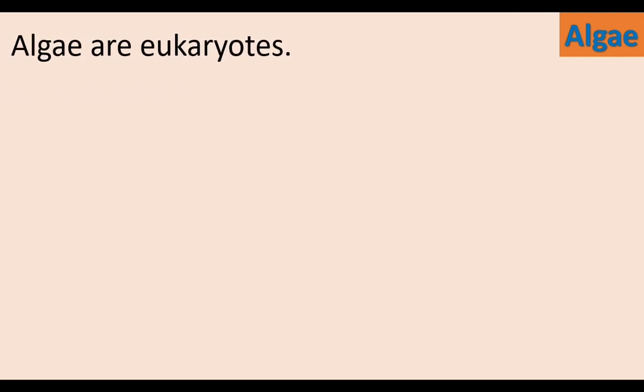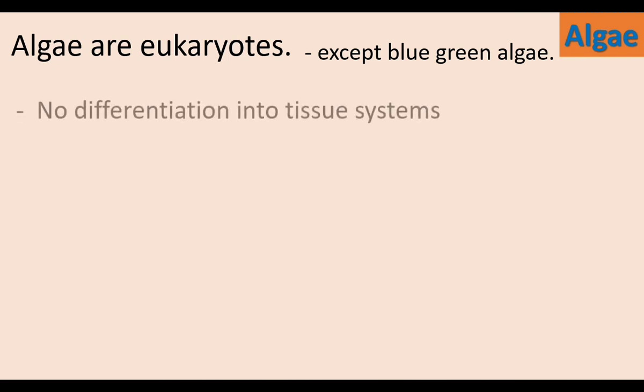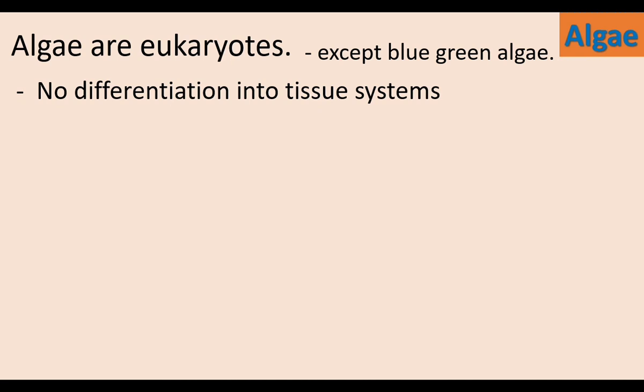Algae are eukaryotes except the blue-green algae. Eukaryotes have organelles and membrane-covered nucleus. The algal tissue is not differentiated into tissue systems. The algal thallus has no tissue systems.